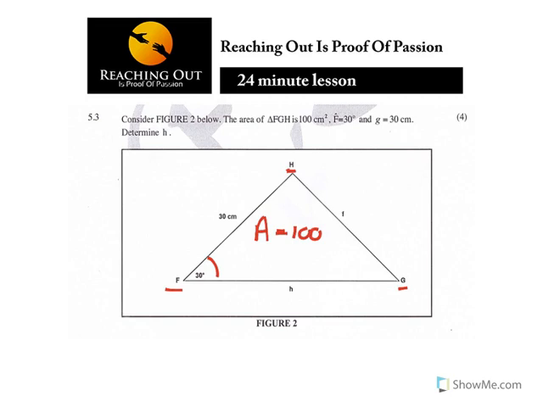Now, the trick to this question is to look at this. They gave you the area. So you can use that to say, how can I calculate the area of this triangle?